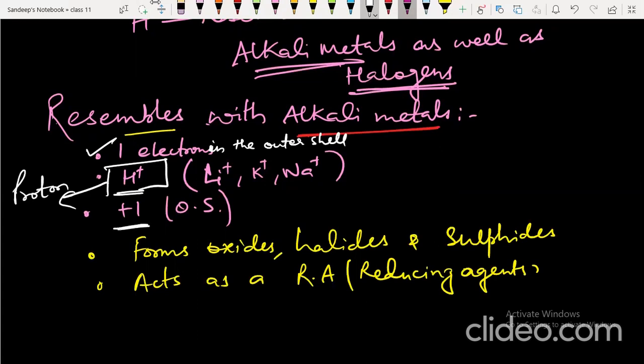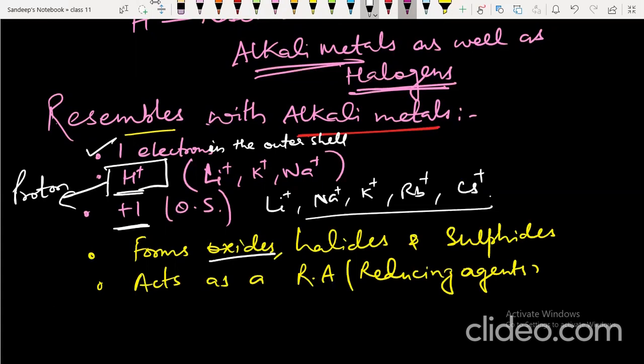It shows +1 oxidation state similar to Li plus, Na plus, K plus, rubidium plus, cesium plus, etc. It forms oxides, halides, sulfides, and it acts as a reducing agent similar to alkali metals. So these are the properties in which hydrogen resembles alkali metals.